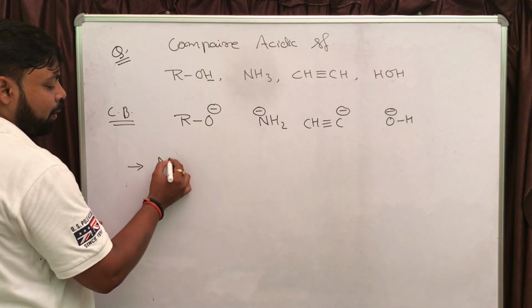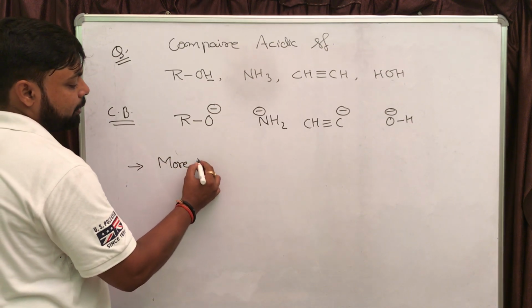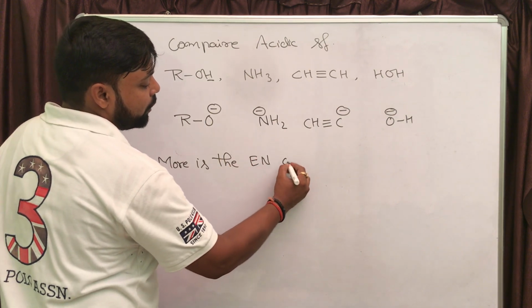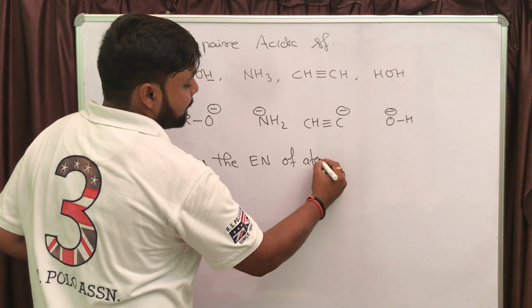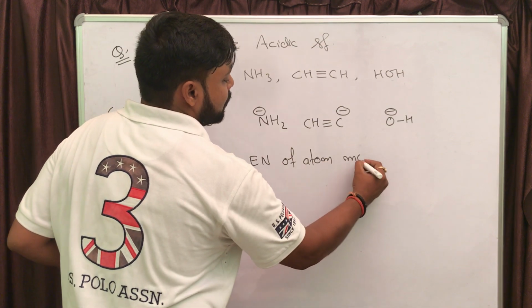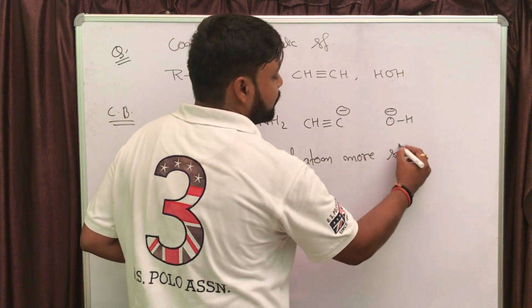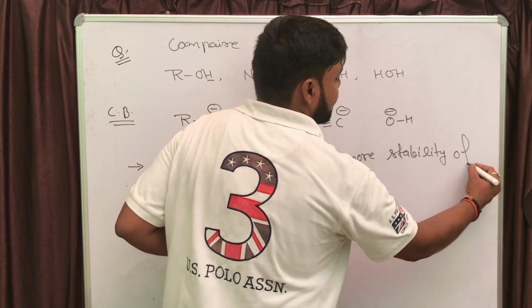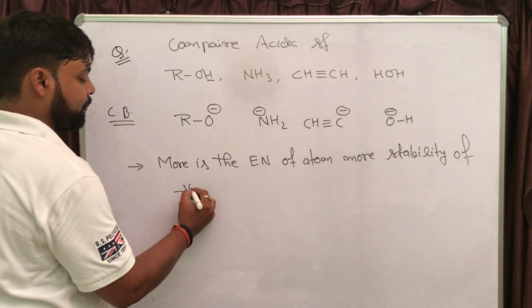More is the electronegativity of atom, more is the stability of negative charge.